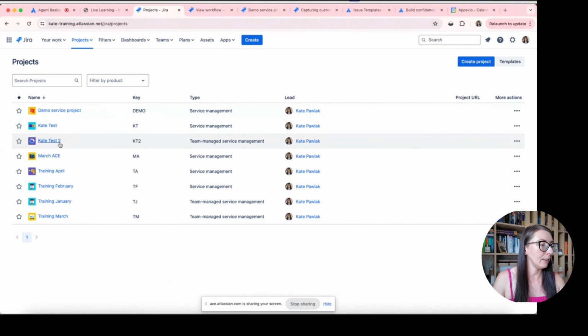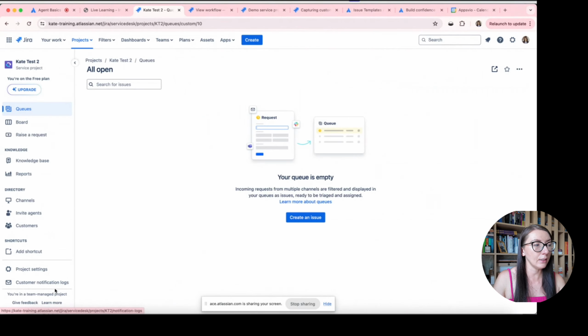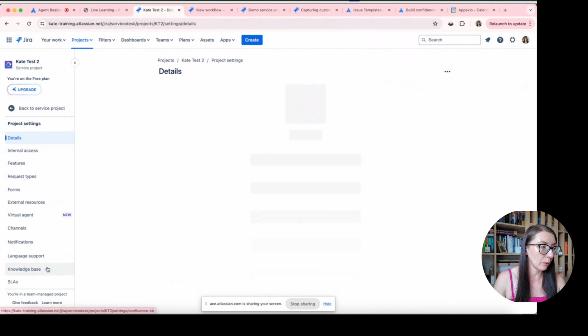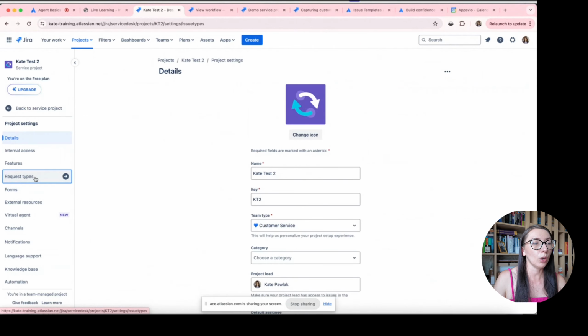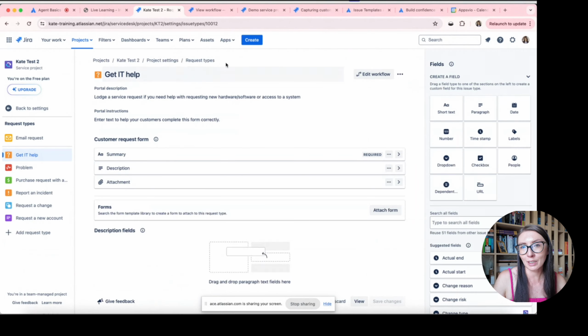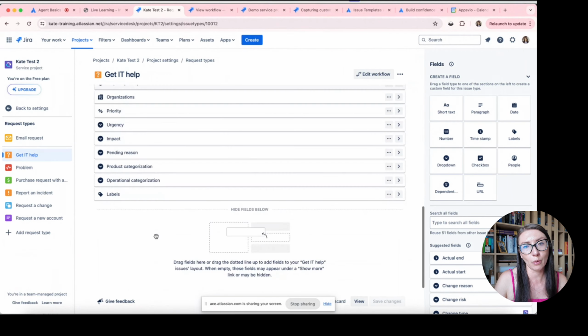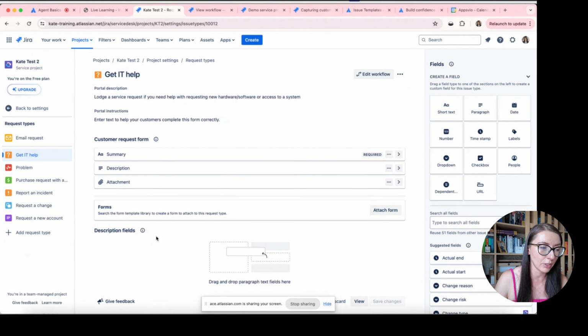Here we have got a team managed project, and in case of team managed project, in request types configuration, we don't have something like issue type. We have got only request types. And here you can see that I have got list of request types. For request type, I have list of fields, and this is it. So as you can see, this is the simpler version of Jira projects.